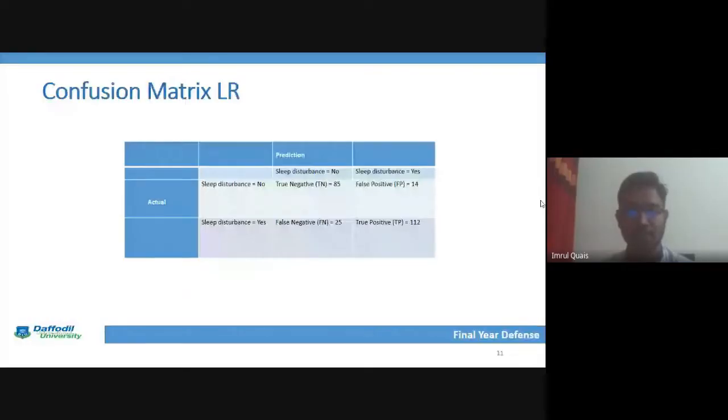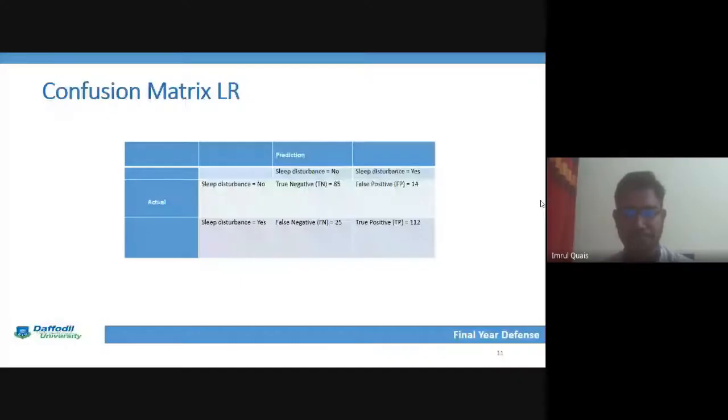Next point is the logistic confusion matrix, and this is my output for the confusion matrix of logistic regression. Here we can see the true negative, true positive, false negative, and false positive outputs for the confusion matrix.